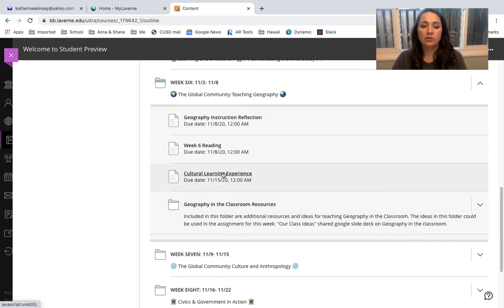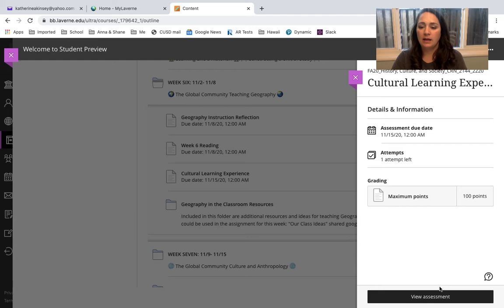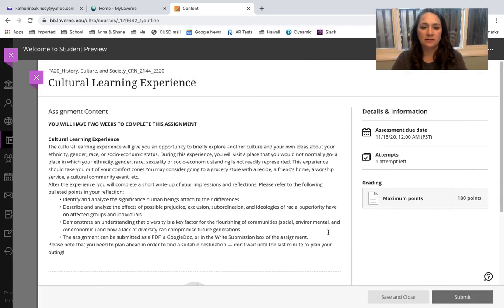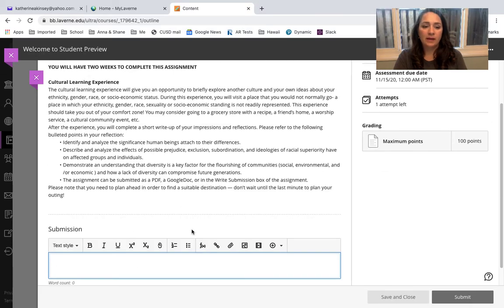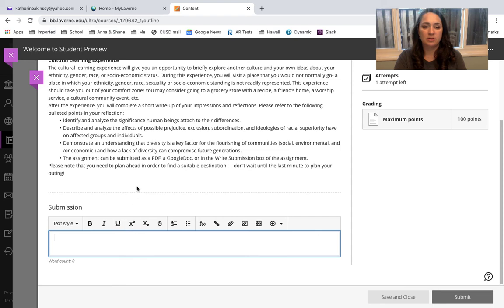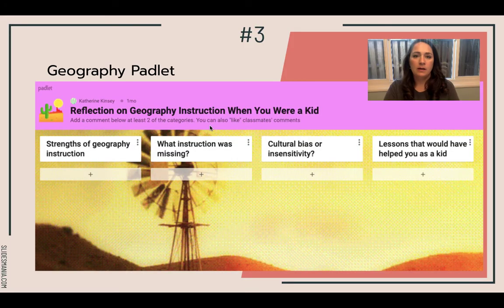So here are the directions for the cultural learning experience. And again, you're going to click on View Assessment to be able to see the details. So these are the directions. You're supposed to go and have a cultural experience, okay? And then identify and analyze the significance human beings attach to their differences. And then just follow these questions. You can do a PDF, Google Doc, or you can just go add content and write in this box. That's what I mean by the write submission box. So you can just write it right in here. It does not have to be in a Google Doc or in a PDF. This is absolutely okay.